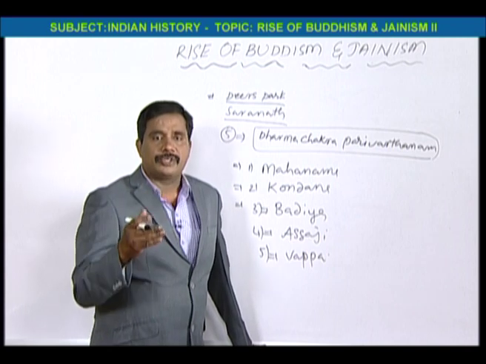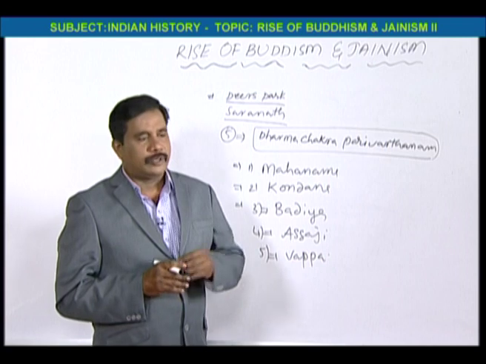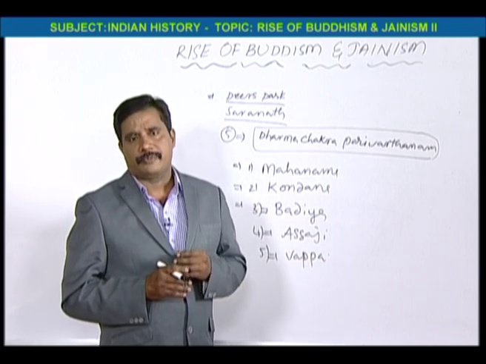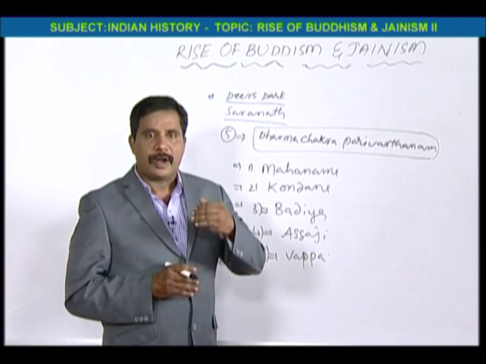So what did he understand? Gautama Buddha finally found that every human being in this world has sorrow.